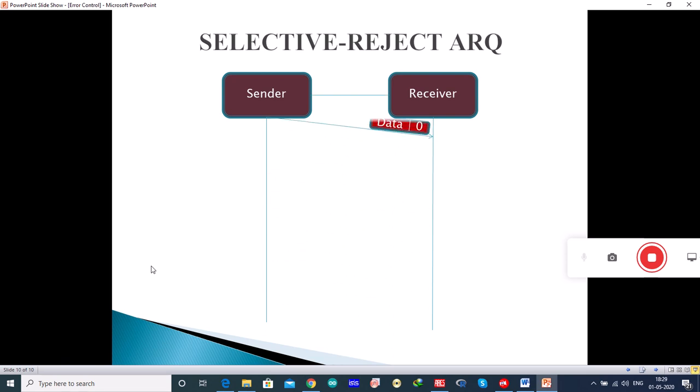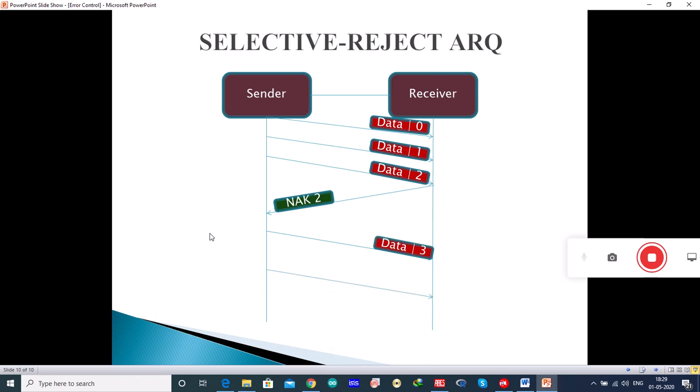Let us see this. It is sending data 0, data 1, and data 2, and at data 2 it receives NAK2. So data 3 and data 4 will be sent and data 2 will be resent again. It is not discarding data 3 and data 4. It will send data 3, data 4 and then 2. Only the frame for which the negative acknowledgement has been received will be sent again, not all the data.